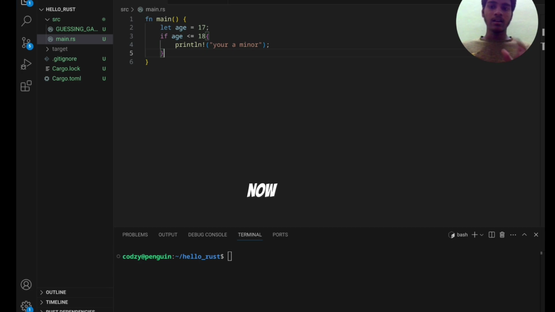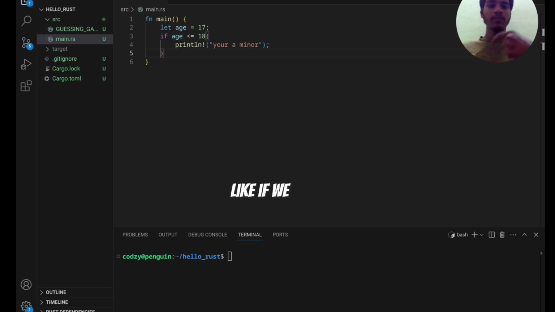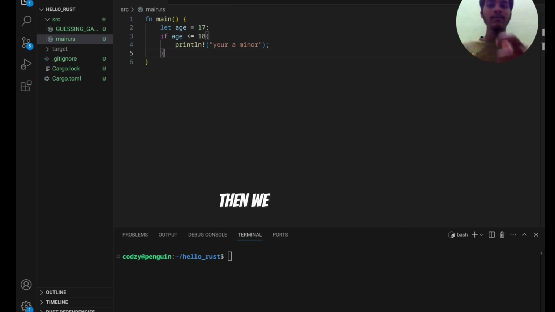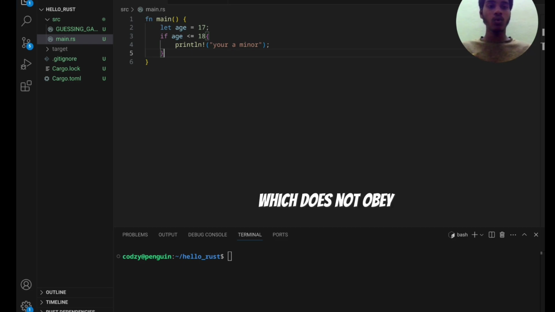Now we need to add another condition for when we have entered our age as 21, or greater than 18. We should write a new condition which does not obey the if expression.